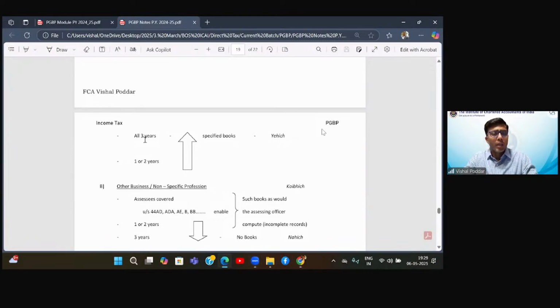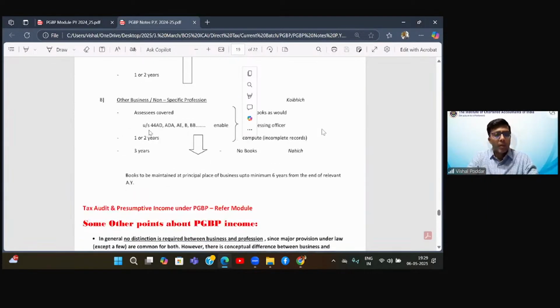So, if you are a specified professional and your turnover from the profession exceeds the limit, which I will read, then if it exceeds in all the 3 years, then you have to maintain the specified books, Yehi books. But if you are not covered in the specified profession and your turnover in all the past 3 years does not exceed, that is, it is lower, you can see the arrow down. If it is not exceeding in all the 3 years, then you do not have to maintain any books. That is Nahich. Don't maintain any books.